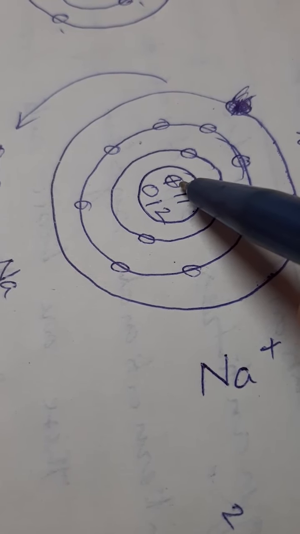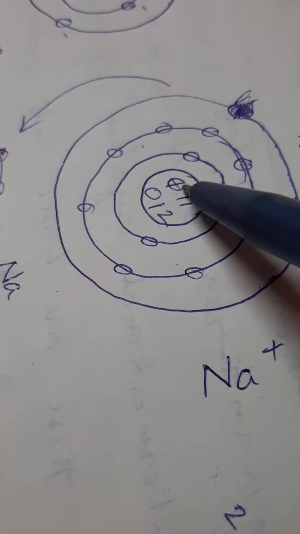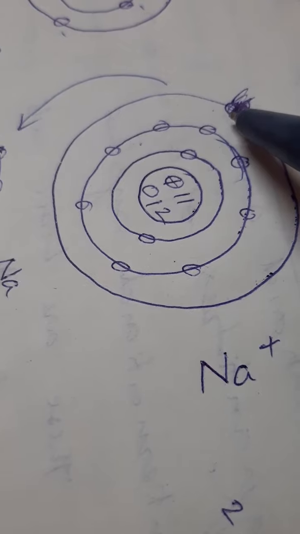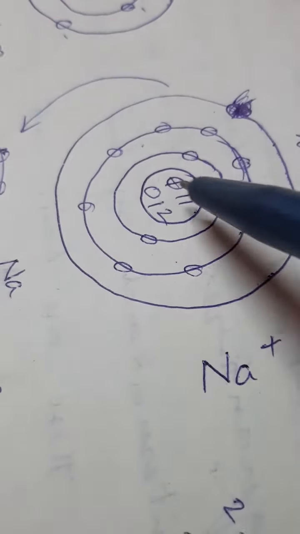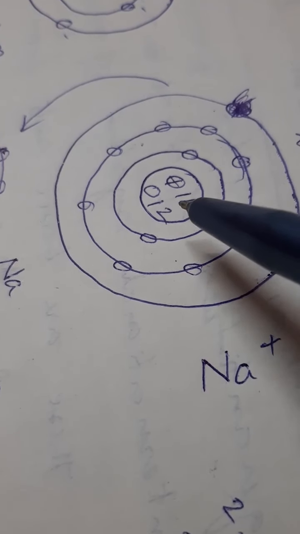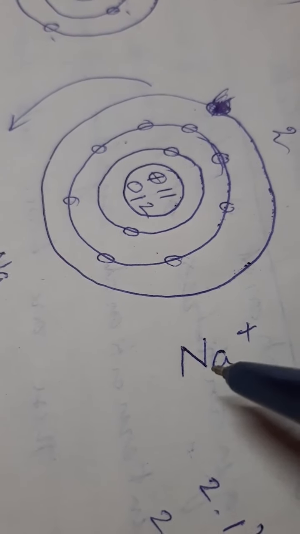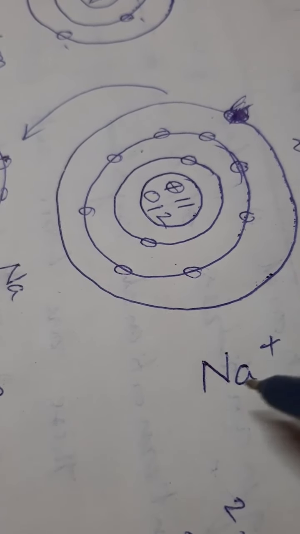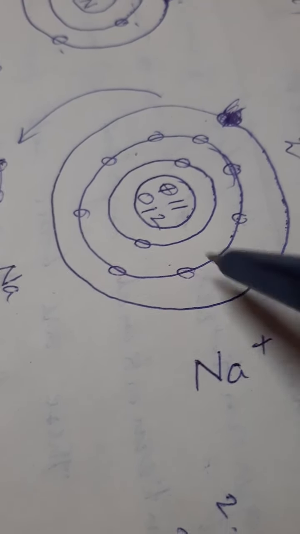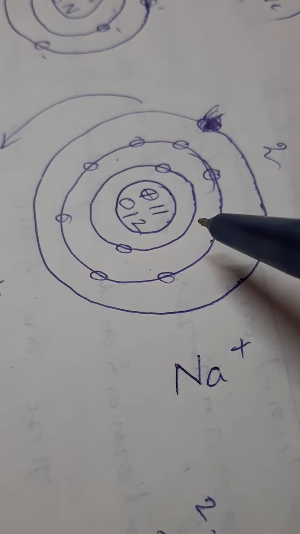One more positive charge is there. When it donates the electron to chlorine, it has 10 electrons only, whereas it has 11 protons. So it will be called Na+. That means sodium becomes positively charged. As a whole, it is positively charged. It is not neutral as an atom like before.